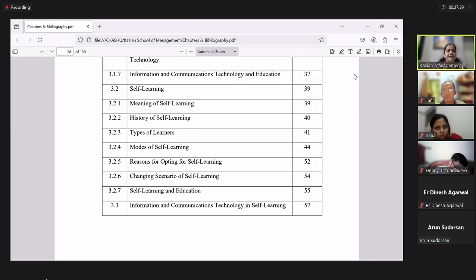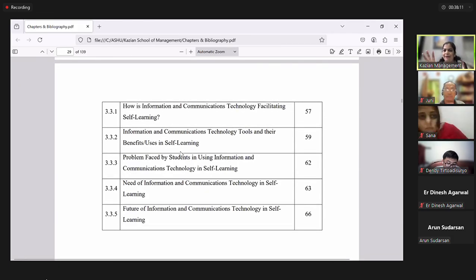For example, this thesis is on self-learning. My research gap was that self-learning was studied majorly for hobbies and for non-academic stuff, especially in the city of Mumbai. But I did it on the students in the city of Mumbai and only on post-graduation students. So this is the uniqueness of my study. What is the gap that you are trying to fill in? Gap is usually written in just one paragraph.